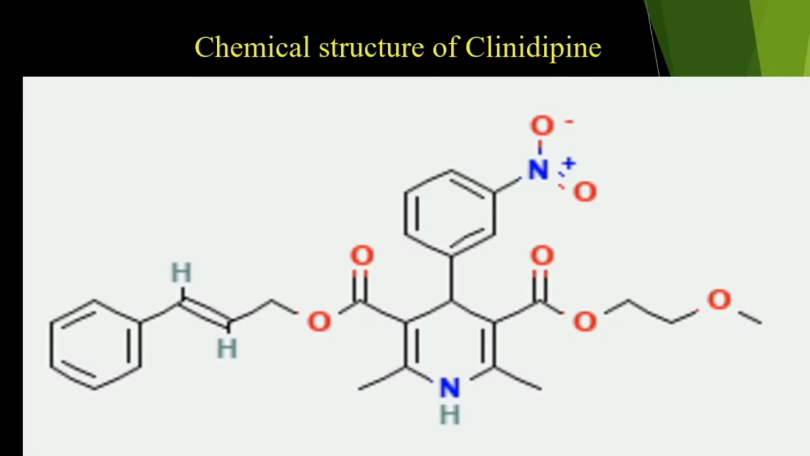So this is the chemical structure of Clinidipine. These are the hydrogen atoms, nitrogen, and oxygen atoms.